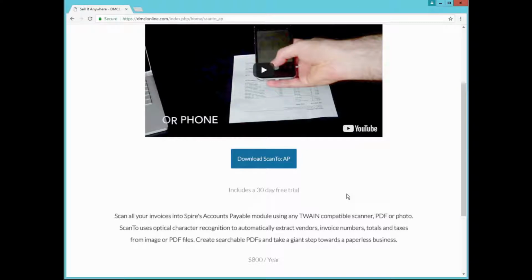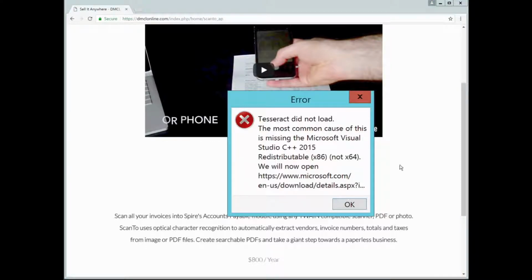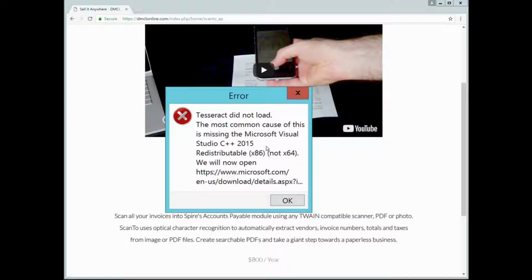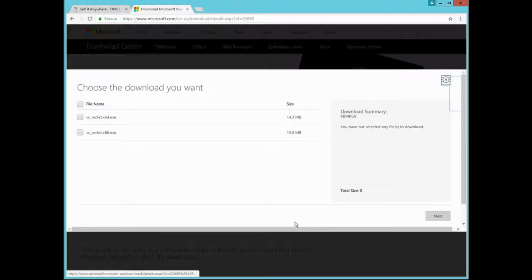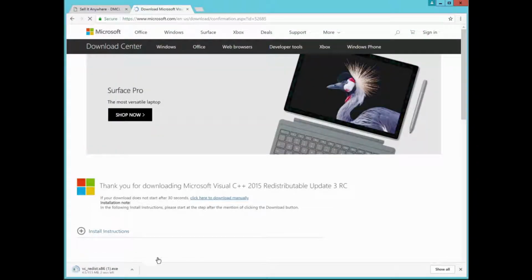If you do not have the Visual Studio C++ 2015 redistributable installed, you'll need to install it. Clicking OK will open the website for you to install it. Please select the x86 version. This will allow you to install and run any program written in Visual Studio 2015.